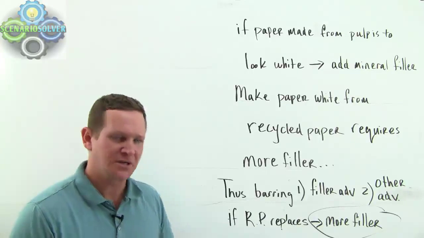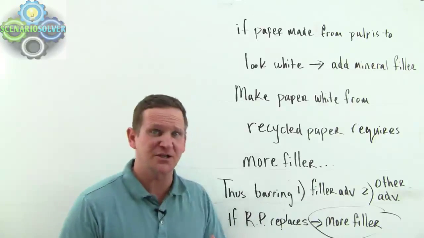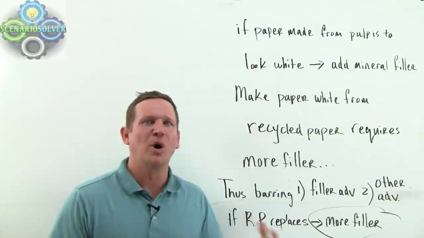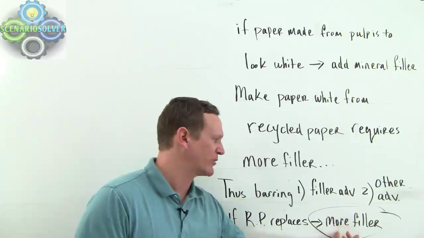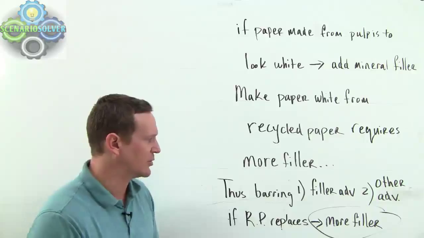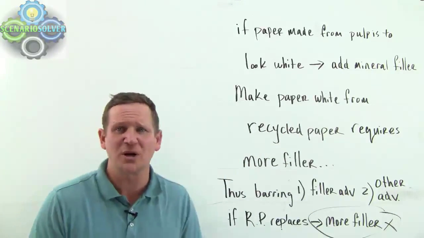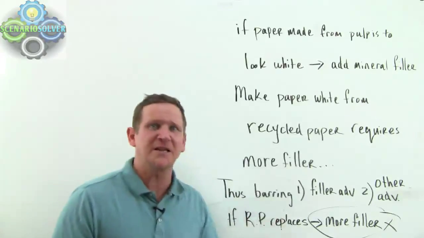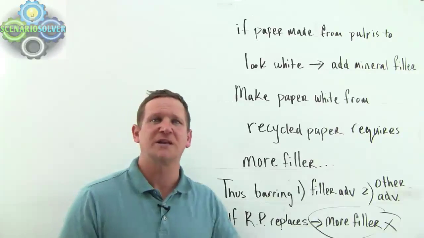This answer choice is saying, if I eliminate this assumption, that we would accept gray writing paper. Okay, what does that do? If recycled paper replaces, then we need more filler. But what if we were willing to accept the gray? You know what? We would not need more filler. Okay? That's the answer to the question. That if that is true, by eliminating that assumption, and we were to accept it, that destroys the argument. That's the answer to the question.